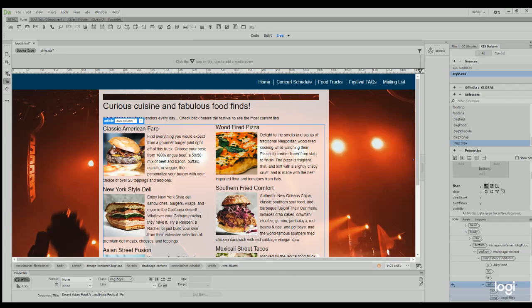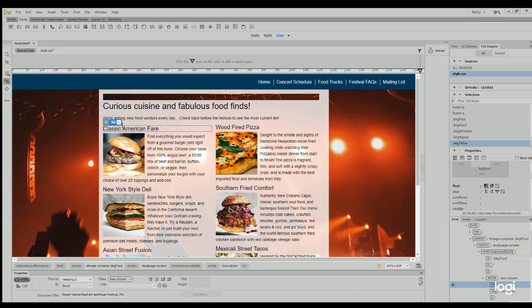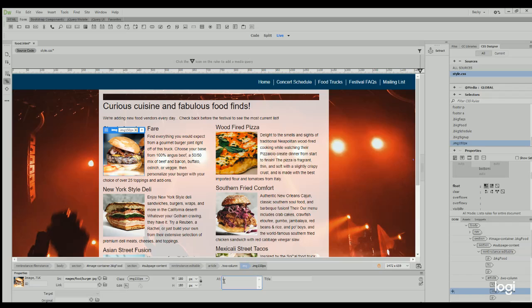And what I want you to do is select each one of these pictures and put in down in Properties the correct alt tag. You can use the title from each one of these. For instance, this one is Classic American Fare, so I will click on it, go down to alt tag, and just type in Classic American Fare and hit tab.